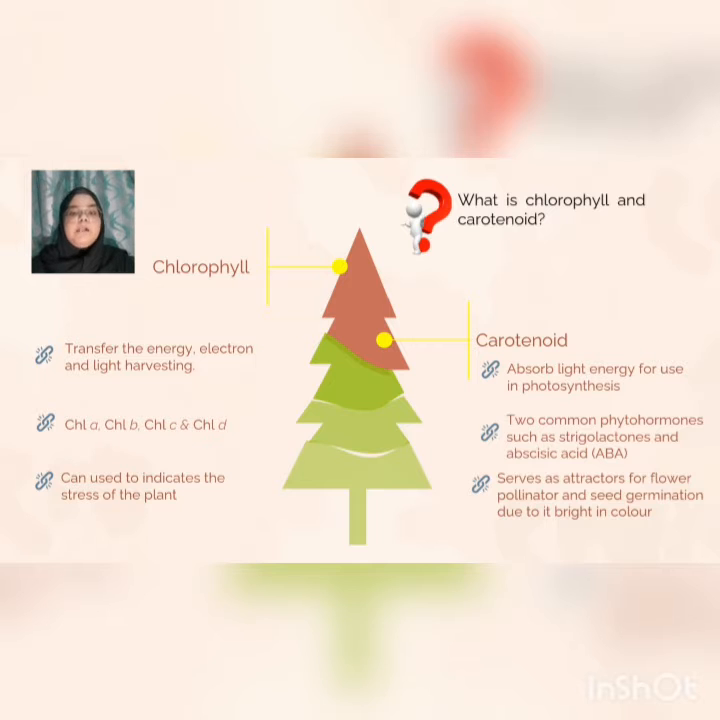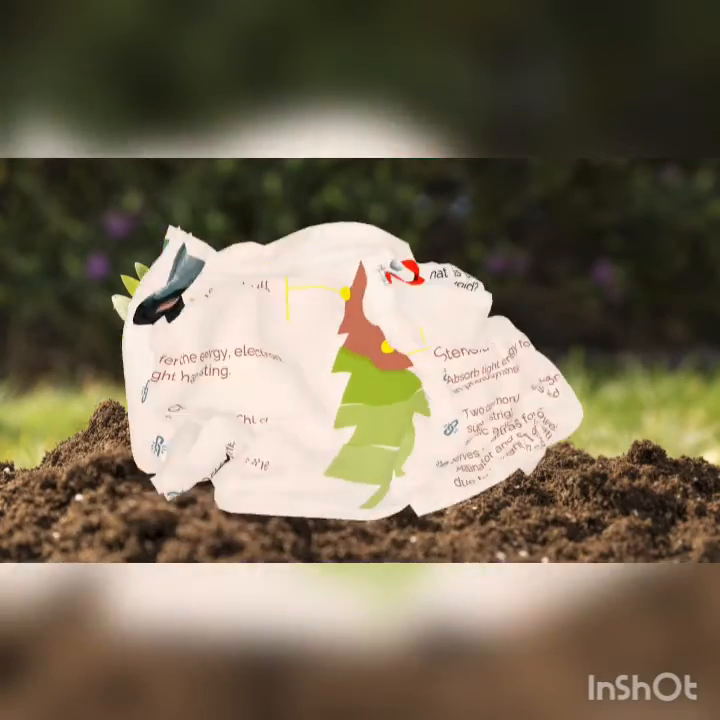plant. Meanwhile, carotenoids play a crucial role in photosynthesis development, root mycorrhizal interactions, and production of phytohormones such as strigolactone and abscisic acid, and it also functions as an attractor for flower pollinators and seed germination as it exhibits a bright color.